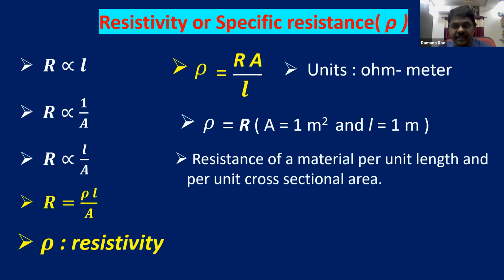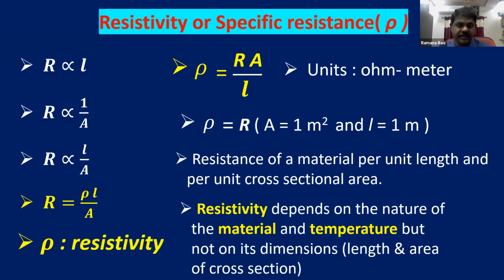Resistance of a material per unit length and per unit cross section area, this is resistivity. You can see clearly in the above statement, if you take A as 1 and L as 1, specific resistance is equal to resistance. So this is the definition of resistivity. Resistance of a material per unit length and per unit cross section area is specific resistance.